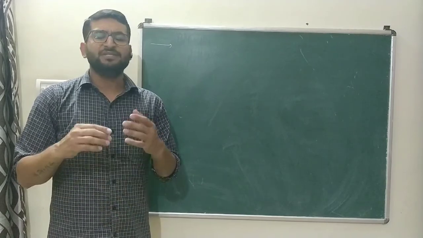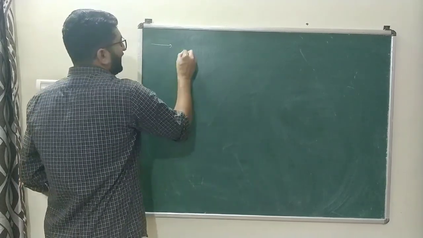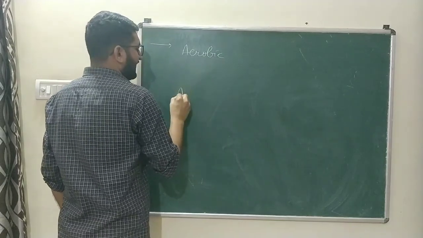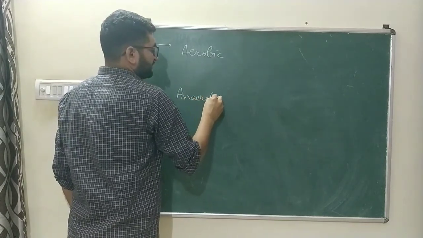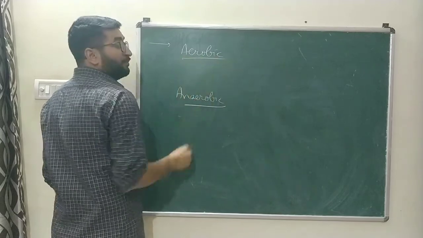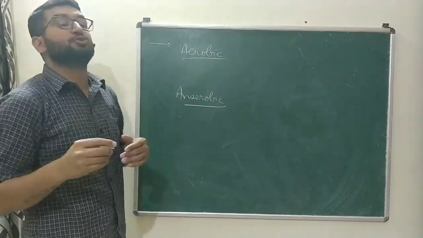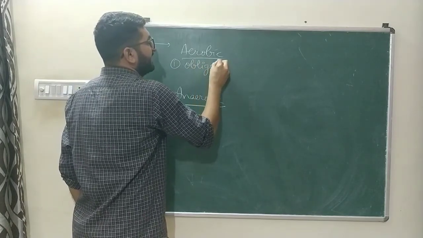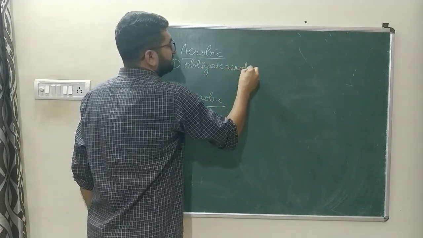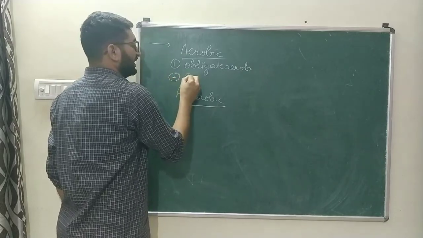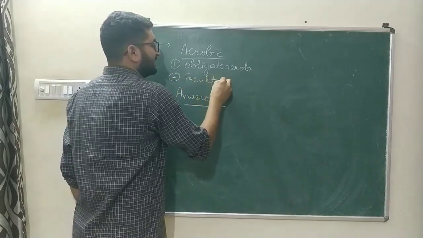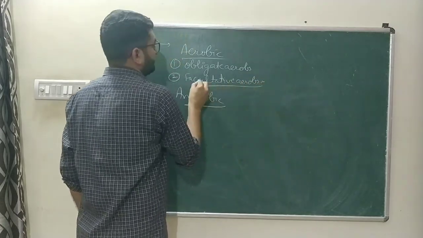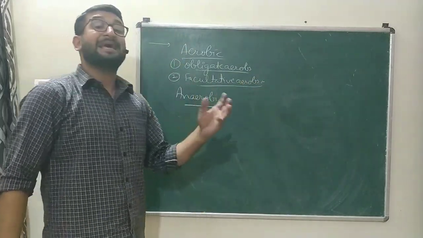On the basis of these two modes, that is aerobic respiration and anaerobic respiration, the monerons are further divided into two types. The first one is obligate aerobes, and the second one is facultative aerobes. What are obligate aerobes?